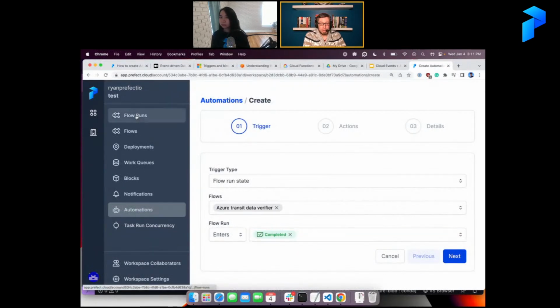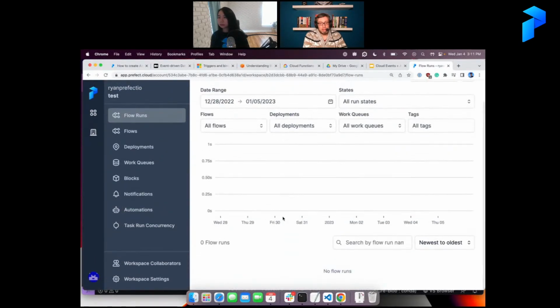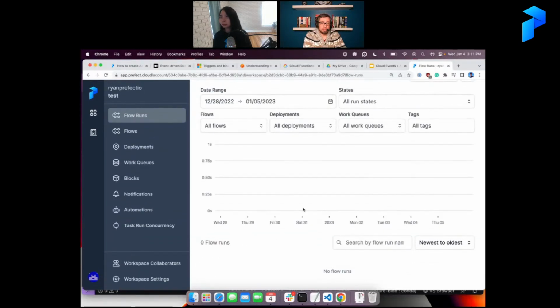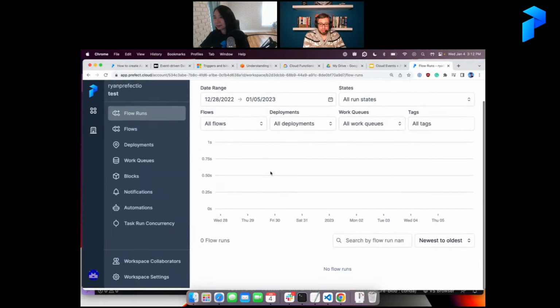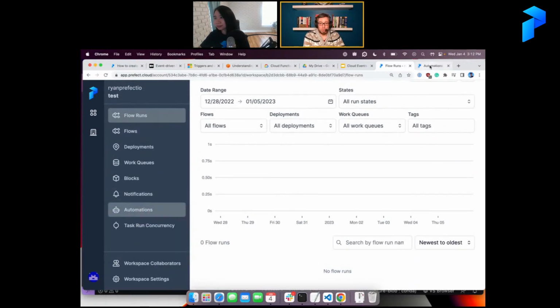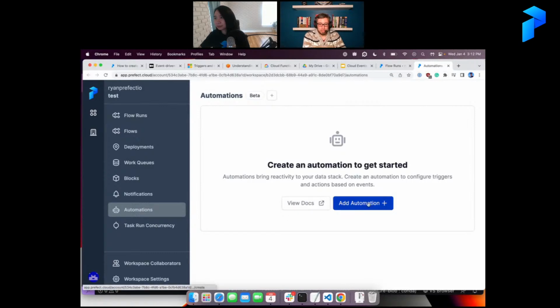Now, if I wait just a minute, it takes Azure a minute to process it and run the function. But when it does, I won't wait too long for it, but okay, I'm going to start going through the automation. I'll come back to that.